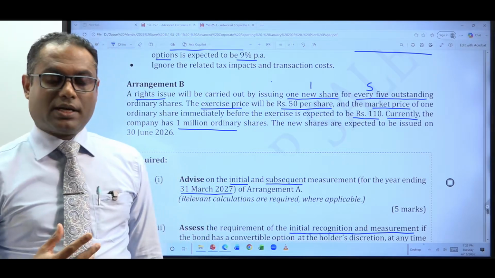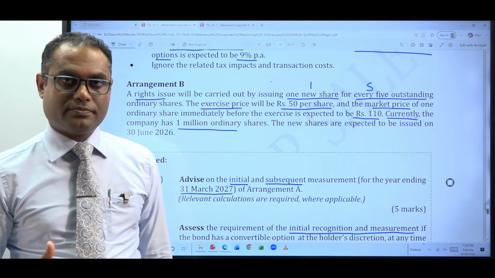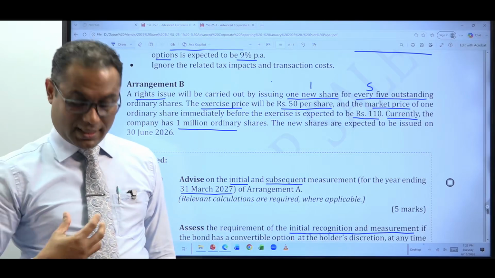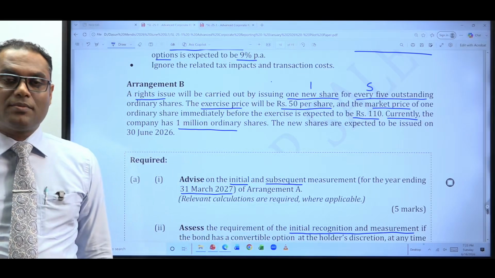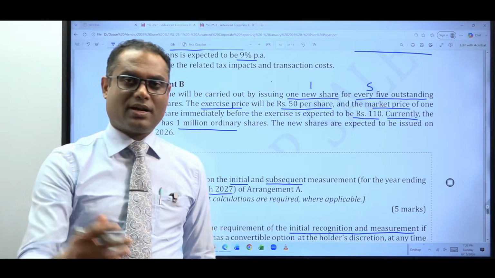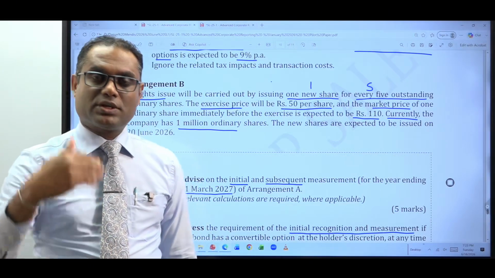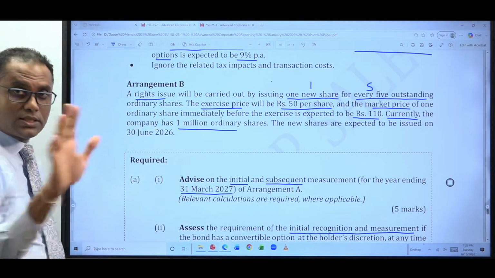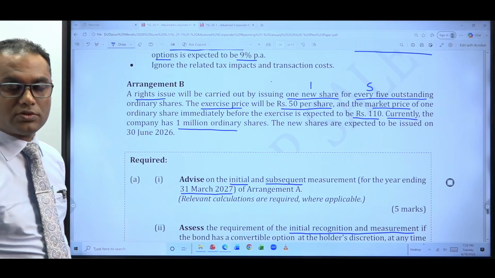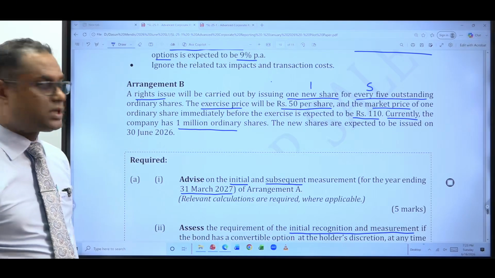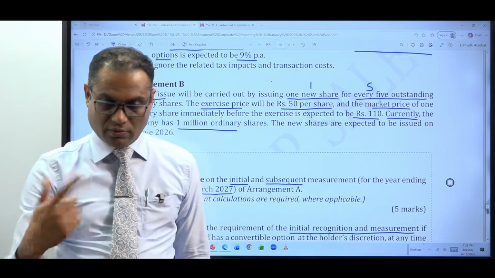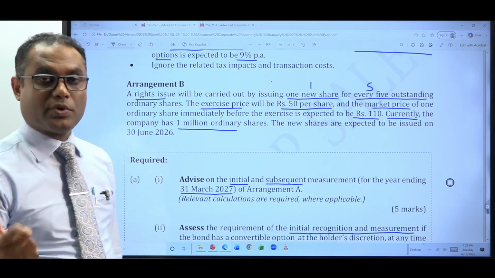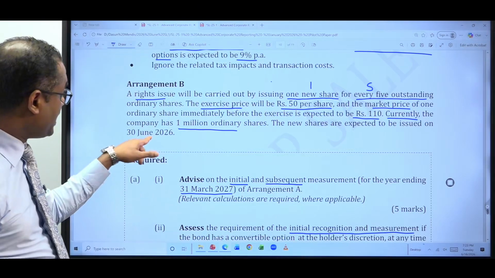So under IAS 33, we learned that when you have a rights issue, it has a cash element as well as a bonus element. What does that mean? Normally what will happen, forget about the rights issue. You issue shares for cash. Let's assume not a rights issue, you have issued some shares for cash. It's a normal share issue, not a rights issue, not a bonus issue, on 30th June 2026. What will happen to the weighted average number of shares? You take these new shares into the computation of the weighted average number of shares from the date of the issue.